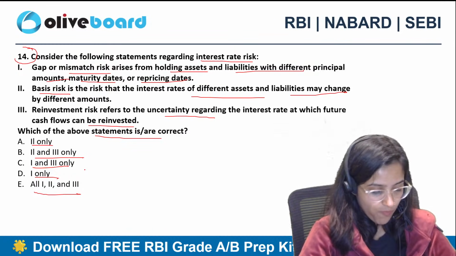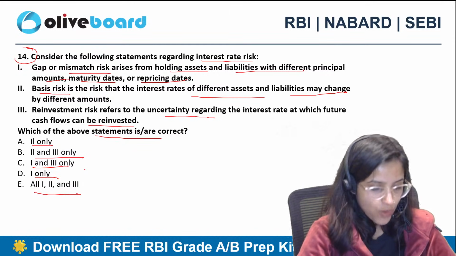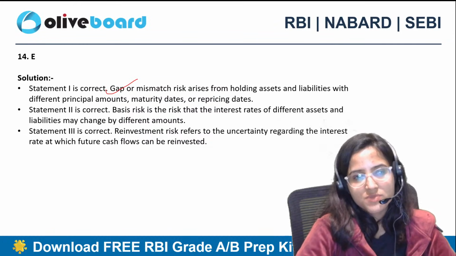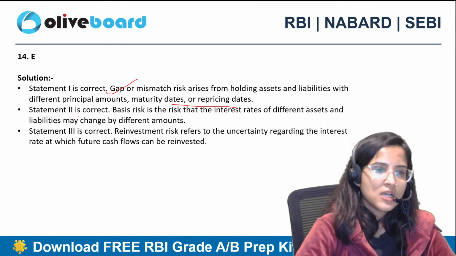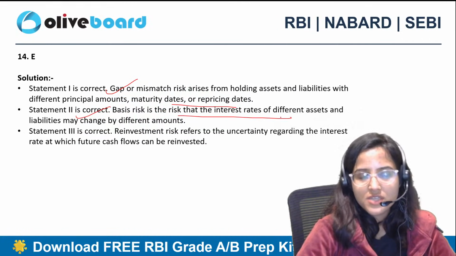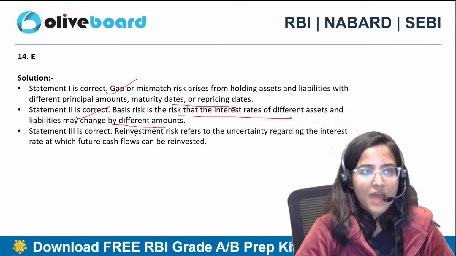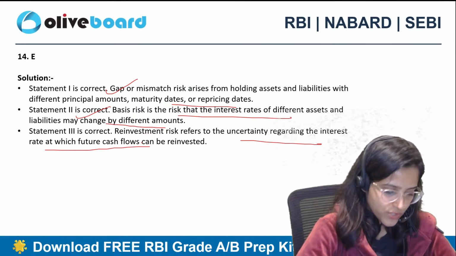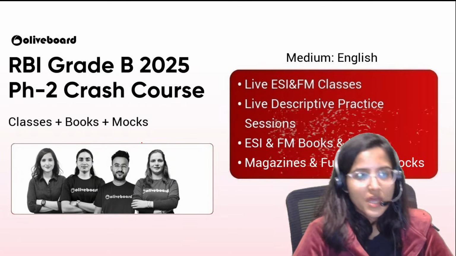Question number 14. This is the last question for today. All 1, 2, 3, which is absolutely correct. All these statements are correct. Gap or mismatch risk arises from holding assets and liabilities with different principal amounts, maturity dates, or repricing dates. Statement 2 is correct. Basis risk is the risk that the interest rates of different assets and liabilities may change by different amounts. And reinvestment risk, uncertainty regarding the interest rate at which future cash flows can be reinvested. So, absolutely correct.